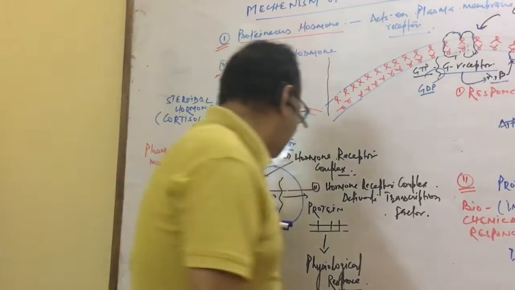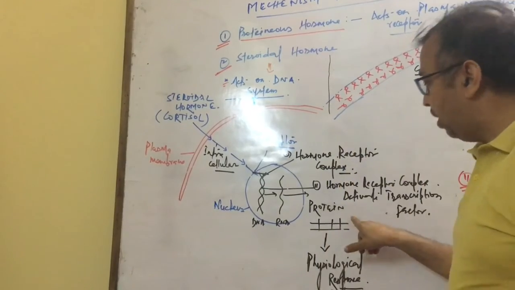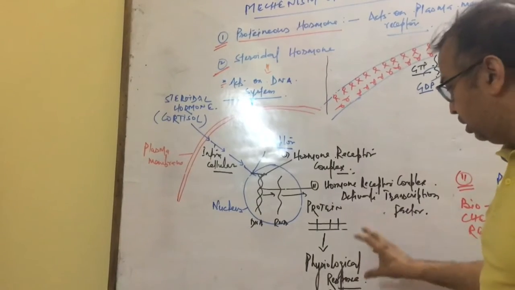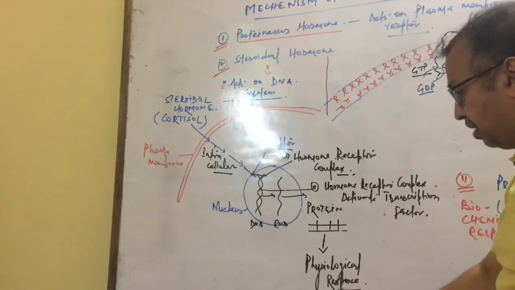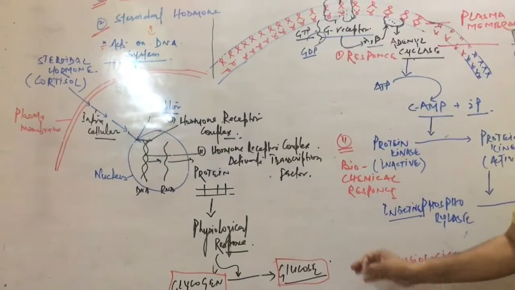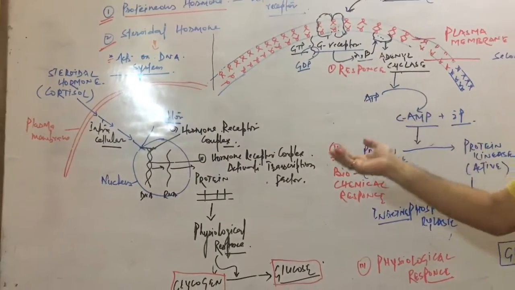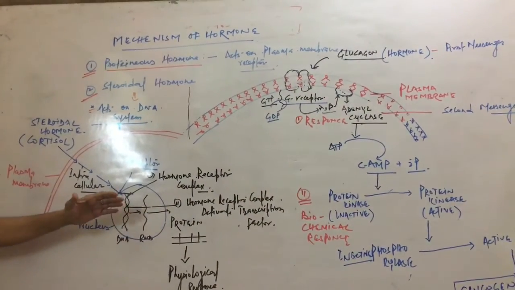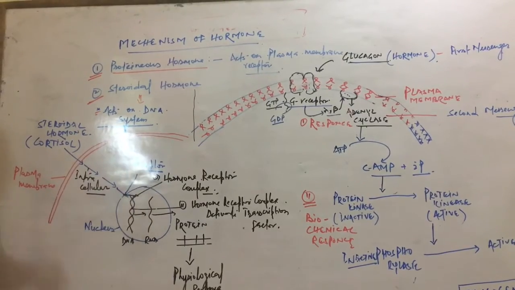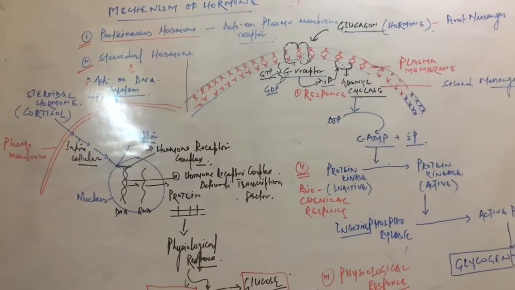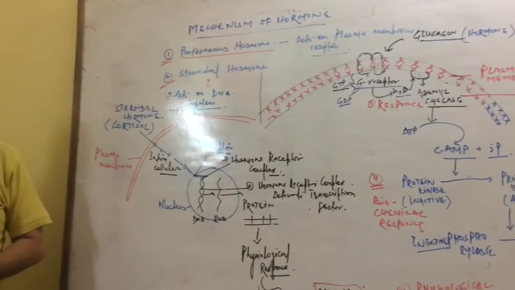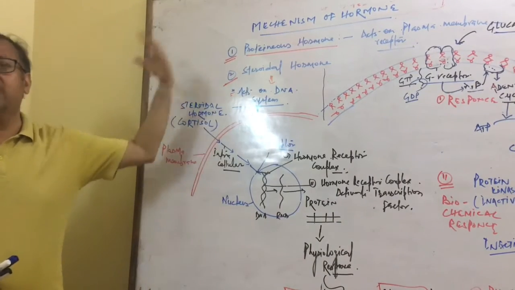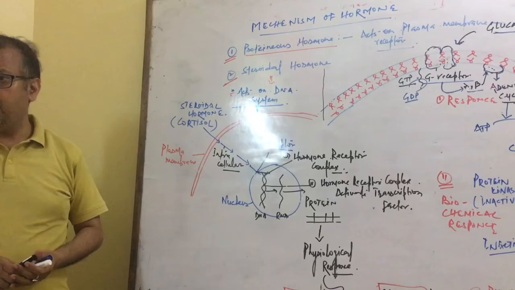RNA is converted to protein, and protein is finally involved in the physiological response. So the physiological response is the conversion of glycogen into glucose. So this is the process of the type of mechanism where the steroidal hormone activates the DNA system which is present inside the nucleus and forms the protein through the activation process, and finally the physiological response. So this is all about the mechanism of hormone action.